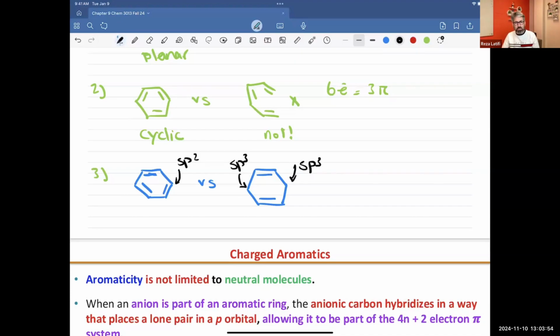Both molecules are cyclic. But the one on the right side has 2 carbon atoms, let me highlight them, that have sp3 hybridization, and each carbon is involved in sigma bonds with 2 hydrogen atoms. So we don't have an empty p orbital there. All the p orbitals are used for sp3 hybridization. So that cannot be aromatic.